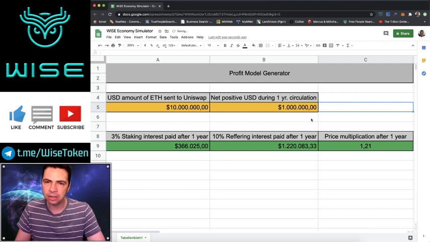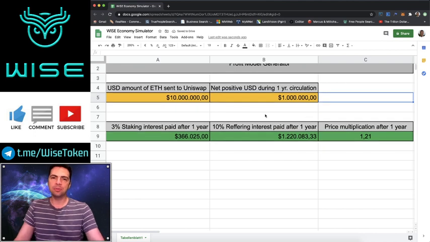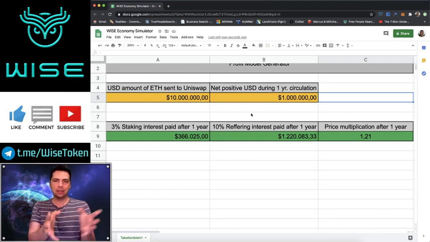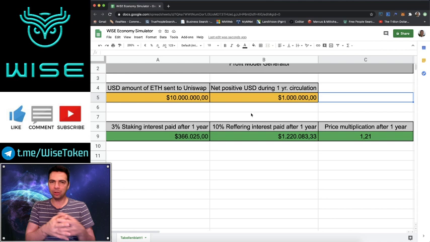So after the first year, let's say only $1 million net positive is put in afterwards. So only 10% extra from what got put into Transformer is put in. And so that could be from the original people that put in the 10 million. They could be like, wow, we really like this program. I put in $100, I'm going to put in $10 more. It could be from that.